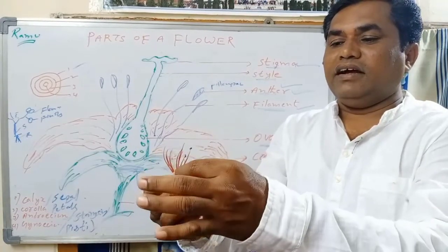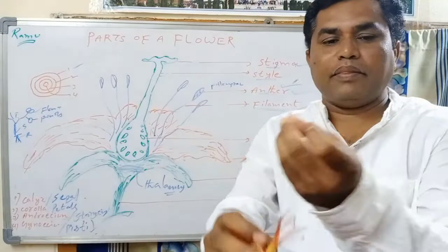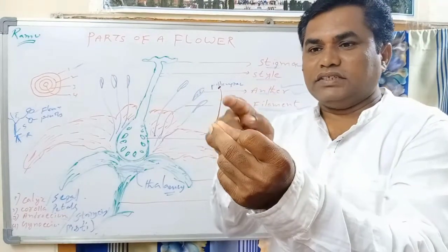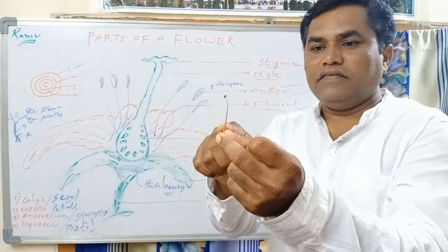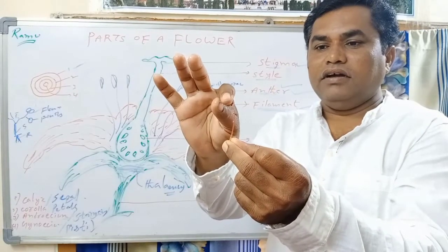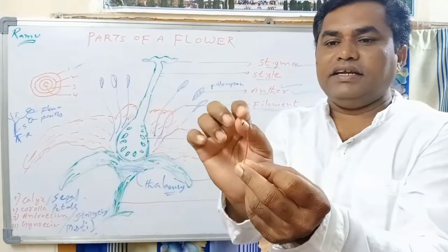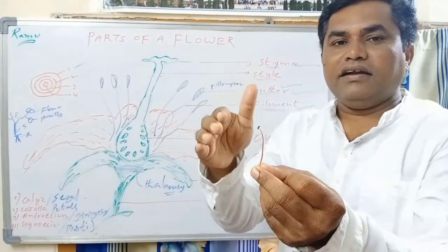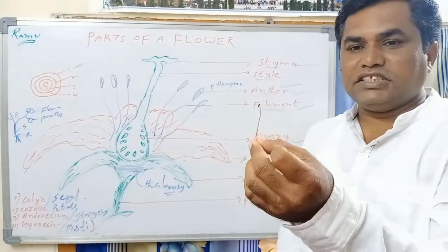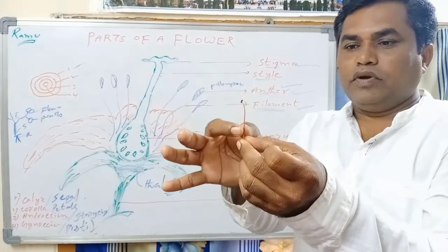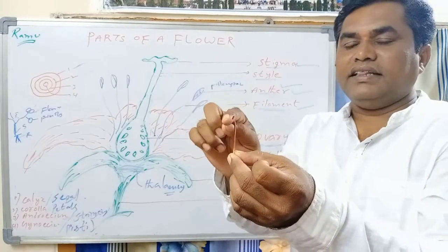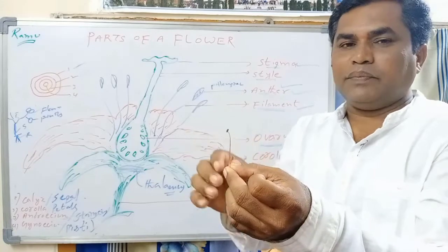Now I can take one stamen. One stamen consists of two parts. The stalk part is called filament and the swollen part is called anther. Inside this anther, later the pollen grains are developed. So each stamen consists of two parts. The stalk part is called filament. The swollen part is called anther. Inside the anther pollen grains are present.